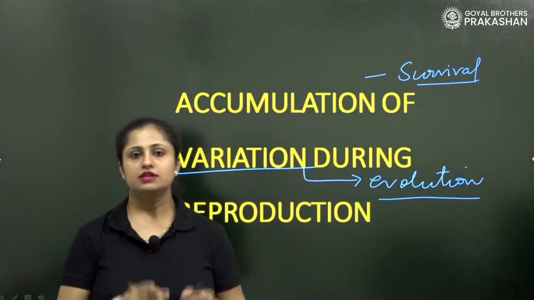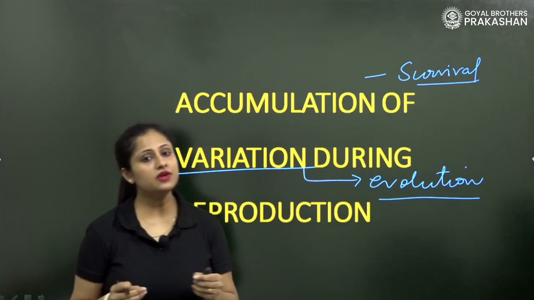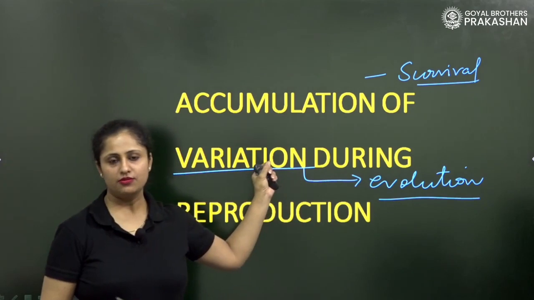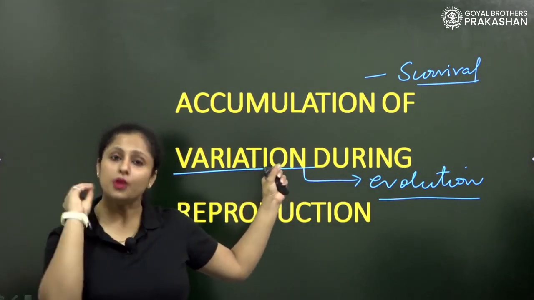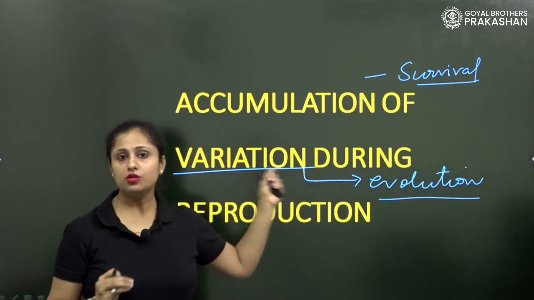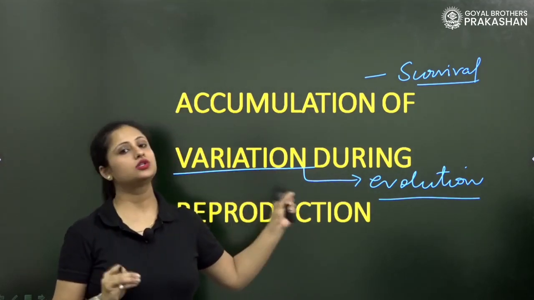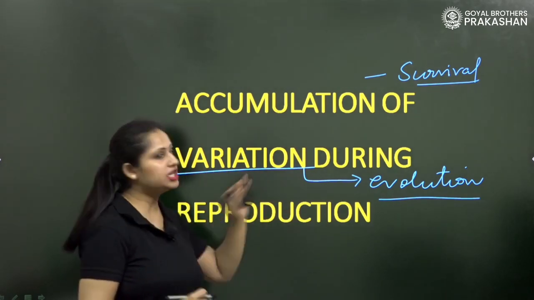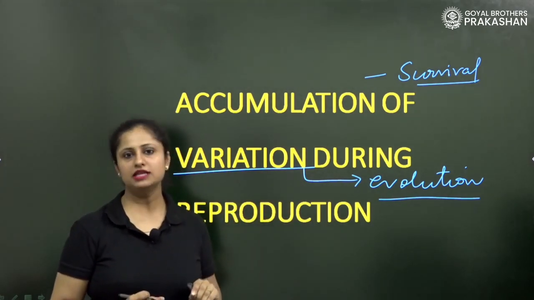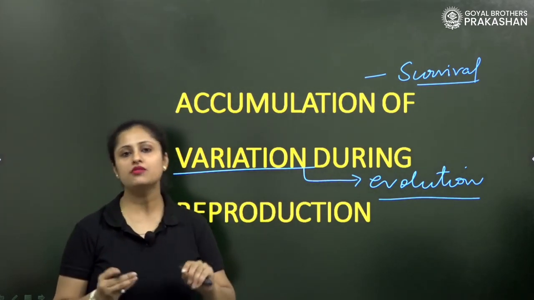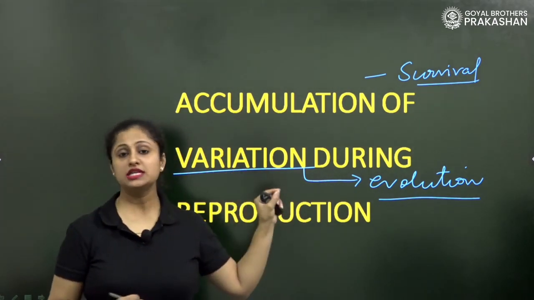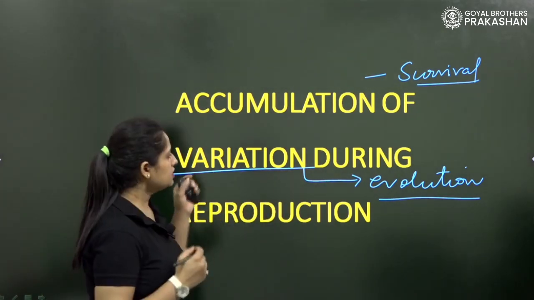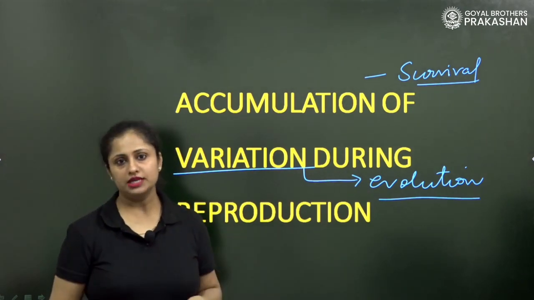According to the survival of the fittest theory given by Darwin, the species which show a greater number of variations, which happens more in sexual reproduction, are very resistant to environmental changes, because they have a number of variations. It means the species is well adapted to the environment, or that offspring with a greater number of variations is ready to adapt to changes in the environment. So that species will survive in the environment the most.